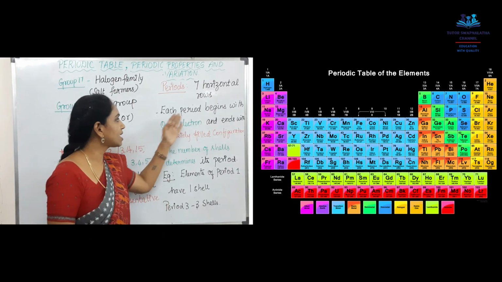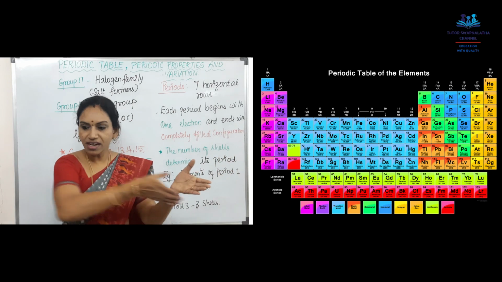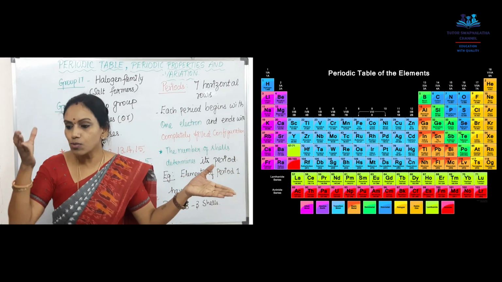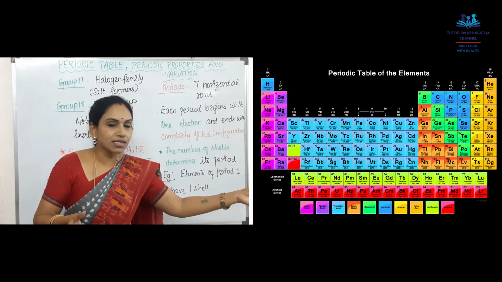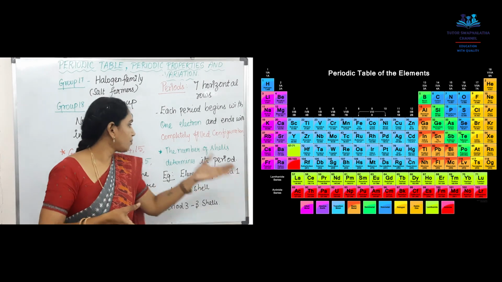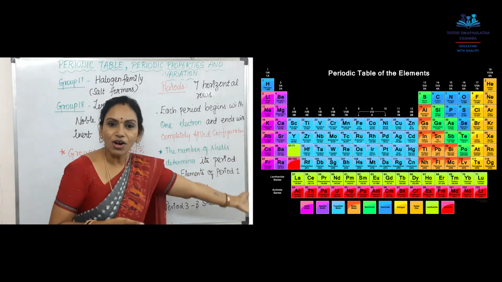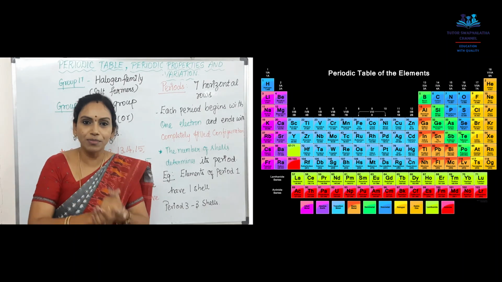Each period begins with 1 electron. That is, in the beginning of the period, the first element has 1 electron in its outermost shell, and when the period ends, the last element in the period ends up with a completely filled configuration. That's the beautiful arrangement of the modern periodic table.